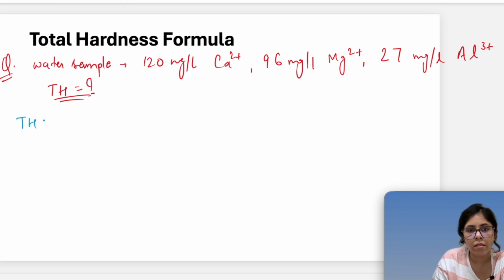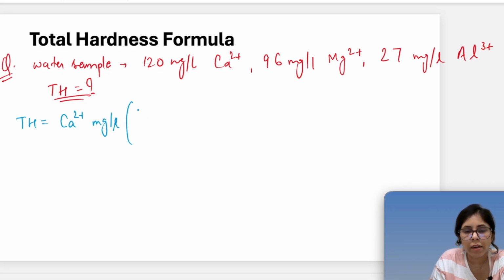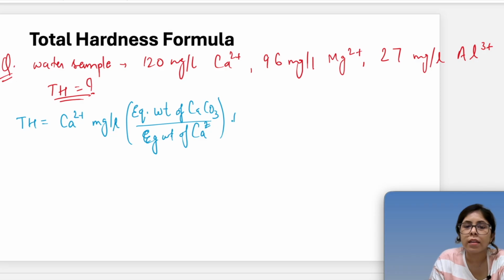For total hardness, we take all the multivalent cations present in the sample, take the concentration of each in milligram per liter, and multiply by the equivalent weight of CaCO3 upon the equivalent weight of Ca2+, because hardness is also given as equivalent to CaCO3. Then we'll be adding magnesium.